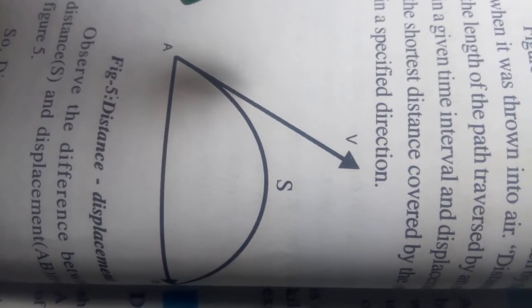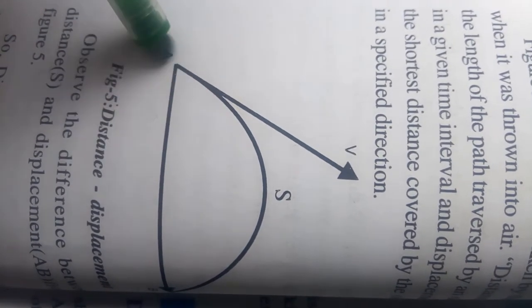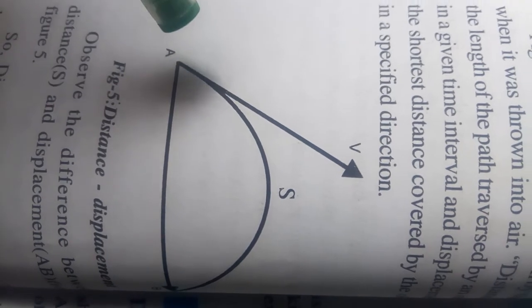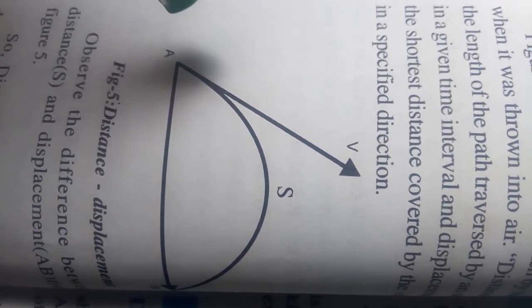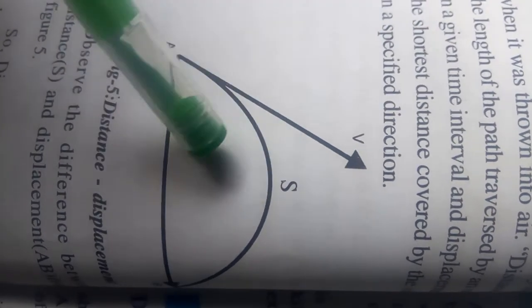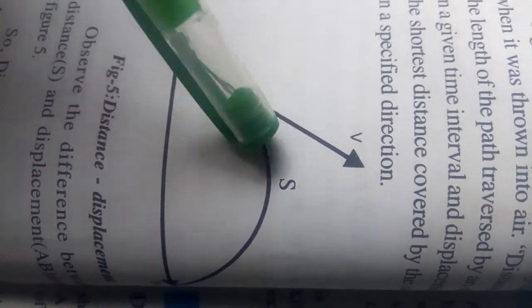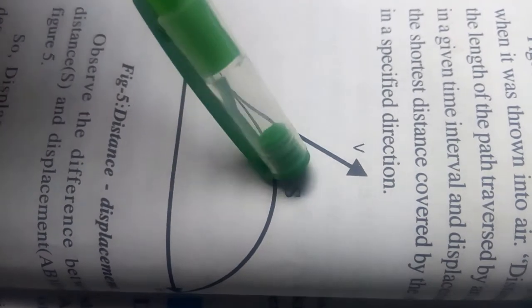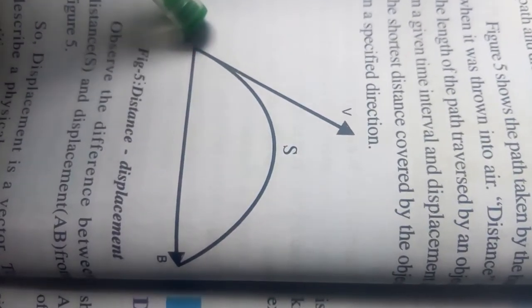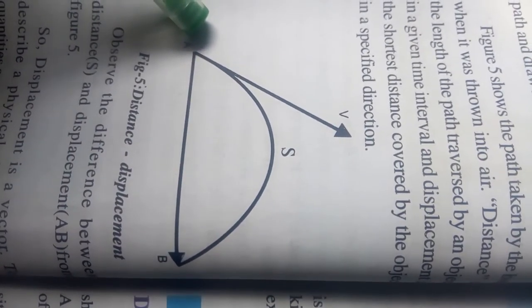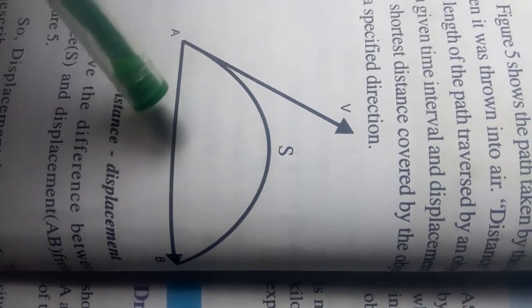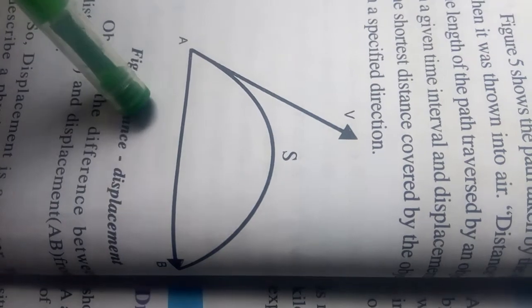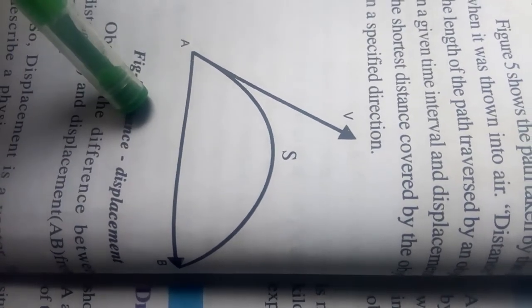Observe the path and draw it on paper. The figure shows the path taken by the ball. The distance ASB gives the distance travelled by the ball. Therefore, the length of AB gives the displacement of the ball.